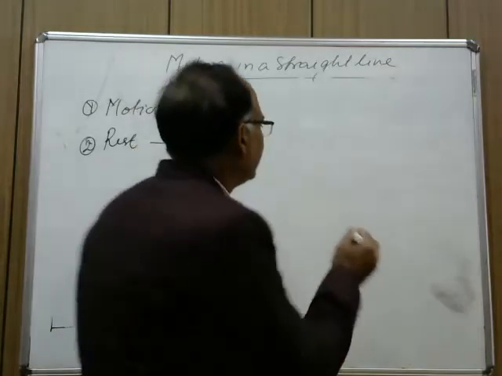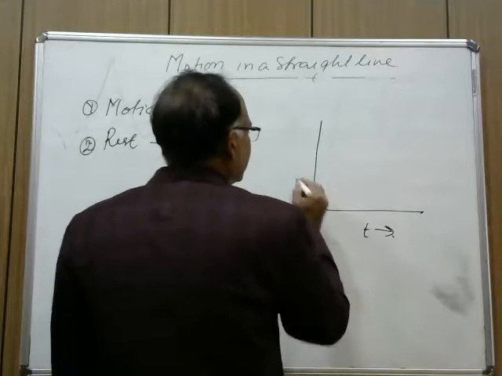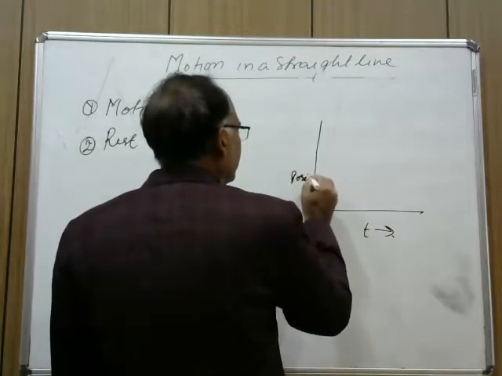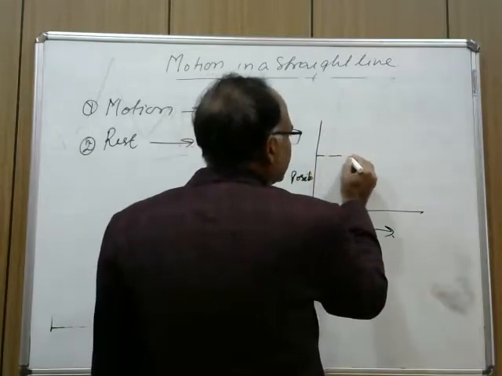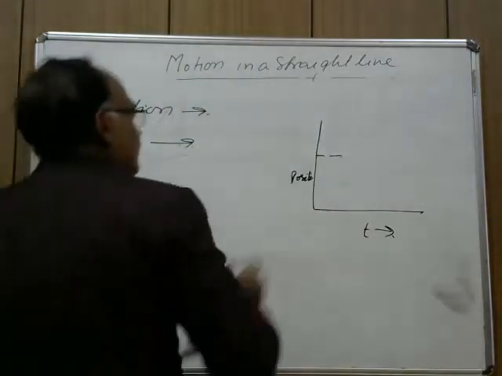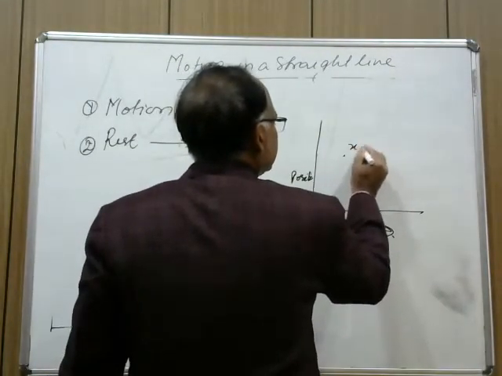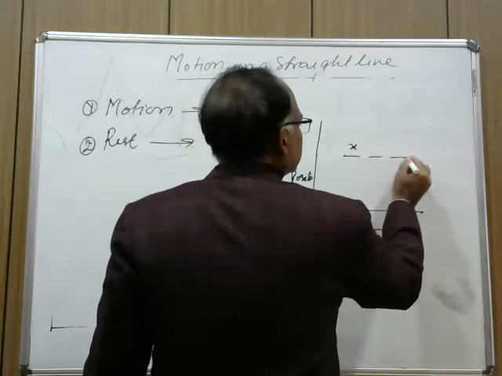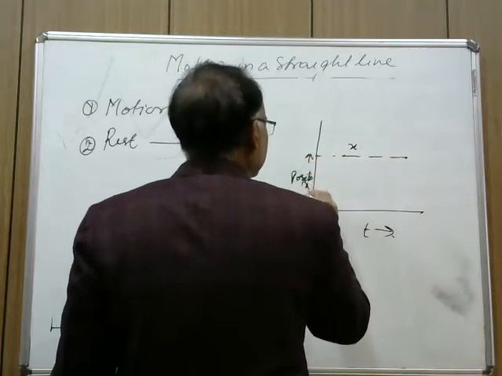Now we can draw a simple diagram to understand this. If we plot time on this axis and position on this axis, and the position of the body at a particular time is x, this distance is x.